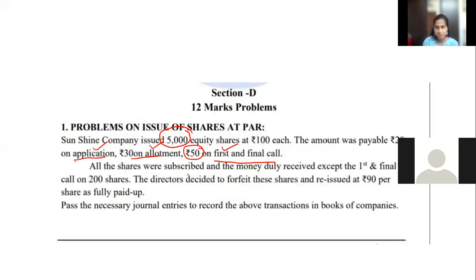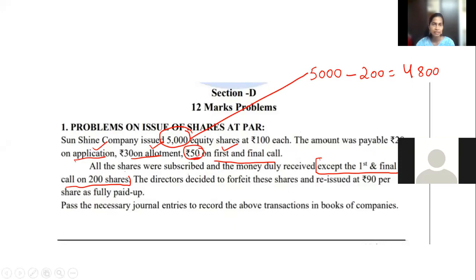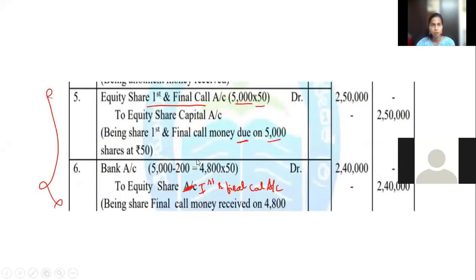All the shares were subscribed, the money duly received, except the first and final call on 200 shares. On 200 shares, money was not received. So out of this 5,000, on 200 shares the money is not received. So you're going to minus this, that is 4,800 you will get. That into the rate. Rate is how much? 50 you should do. Fine? Yes. Same thing. I have told you before.